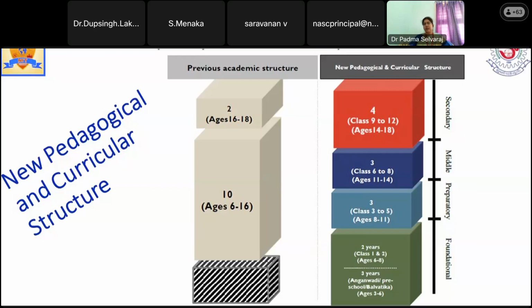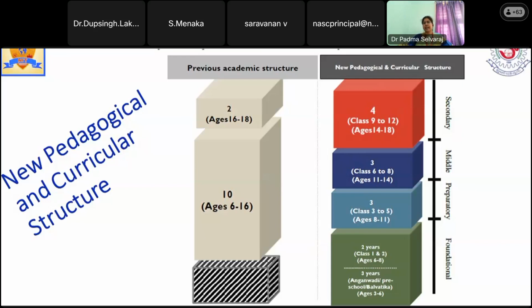Now it is divided. So the foundation course starts at 3 years itself. Normally the people who are in a good economic situation will be sending their children to school for pre-KG or something else at 2.5 years or 3 years itself. So this is what happens, and the government itself makes it compulsory that at the age of 3, the children are to be brought to the Anganwadi or Balvatika. So from 3 to 6, that is pre-KG, LKG, UKG, becomes compulsory instead of starting from first standard. So this is the foundational course.